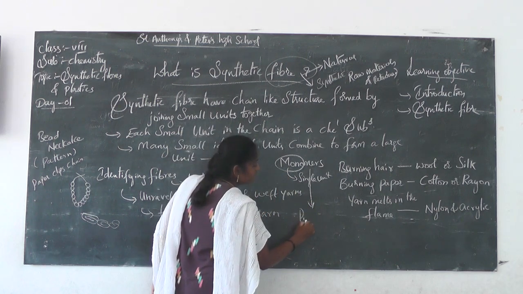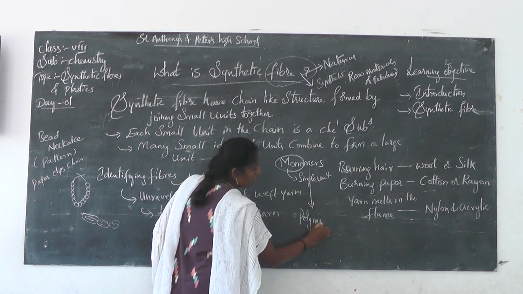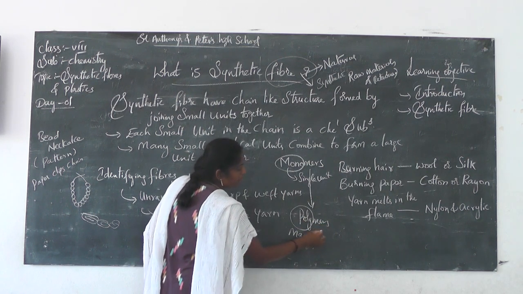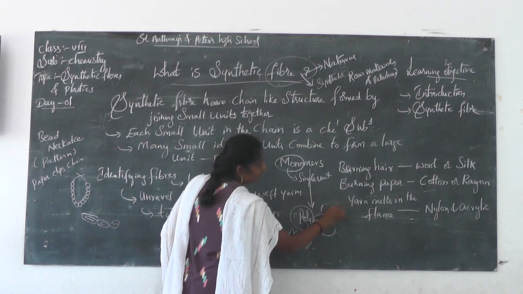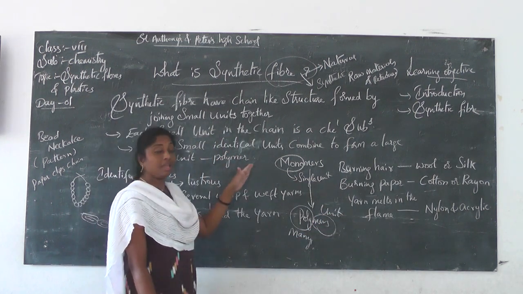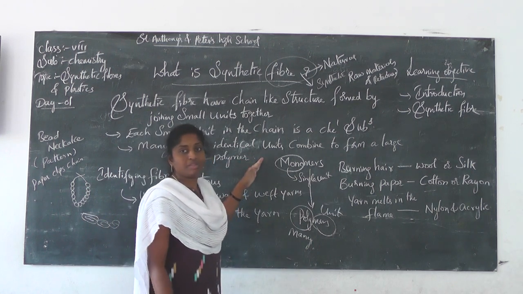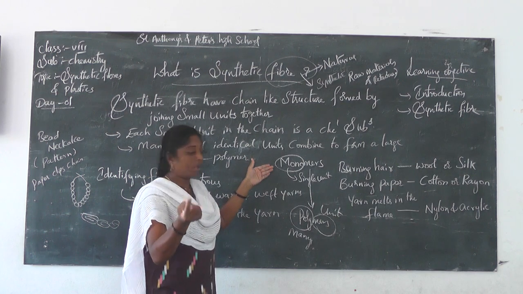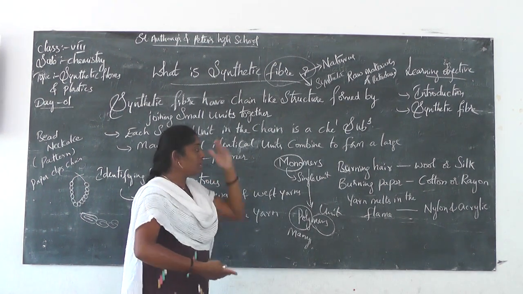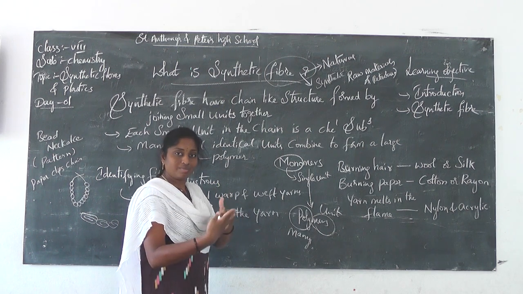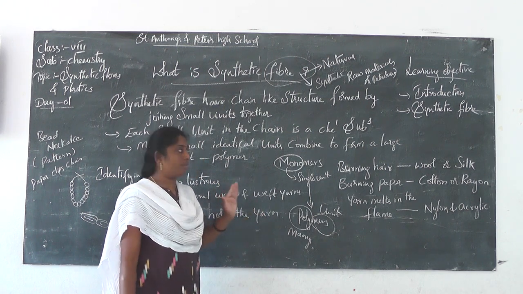So that chain-like structure we call polymers. Poly indicates many, and mers indicates a unit. Please remember this point, monomers and polymers. They will ask this question: what is the difference between the monomer and the polymer? Monomers means a single unit. Polymers means many units. So when the monomers are joined together one by one, it forms the structure that is called polymers.